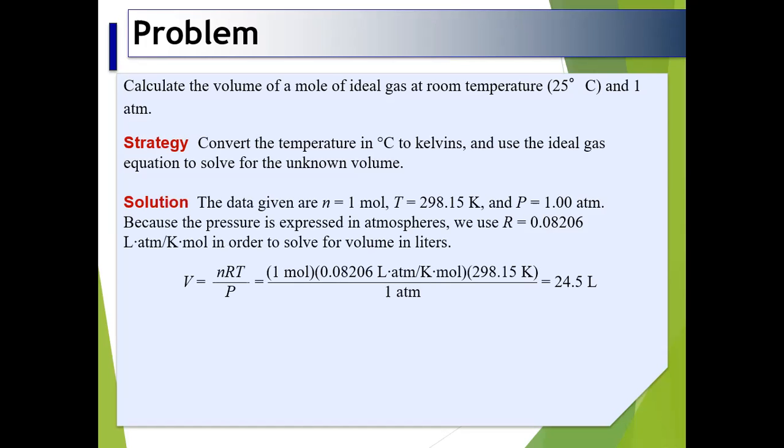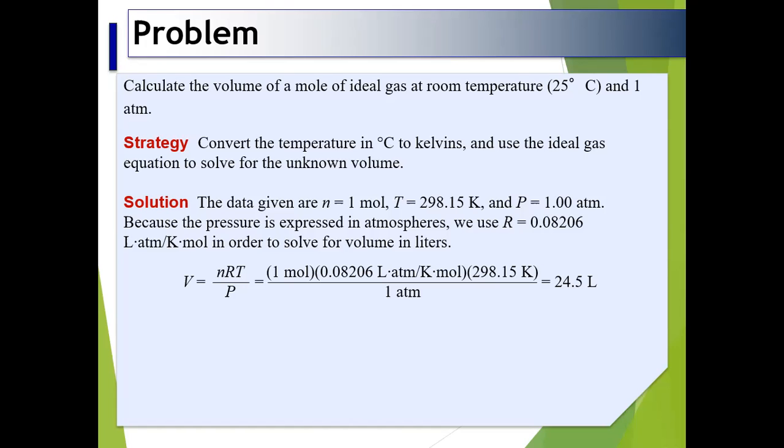The data given: n is equal to 1 mole, temperature is 298.15 Kelvin, and pressure is 1.00 atmosphere. Because the pressure is expressed in atmosphere, we use R equal to 0.08206 liter atmosphere per Kelvin mole.